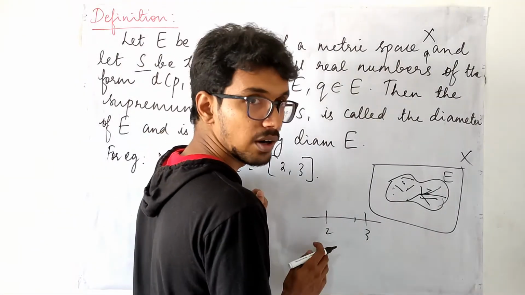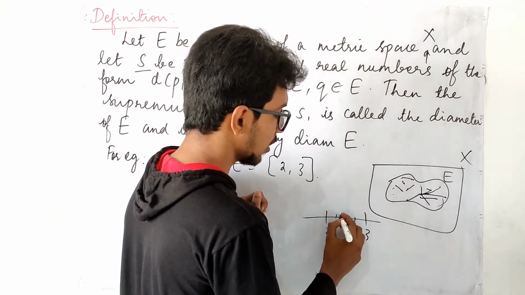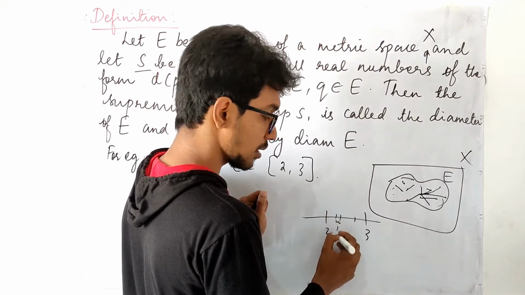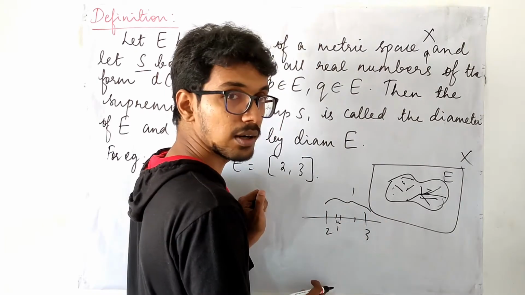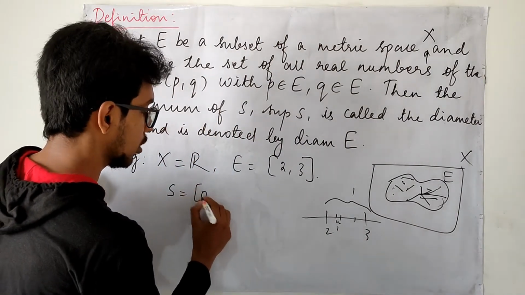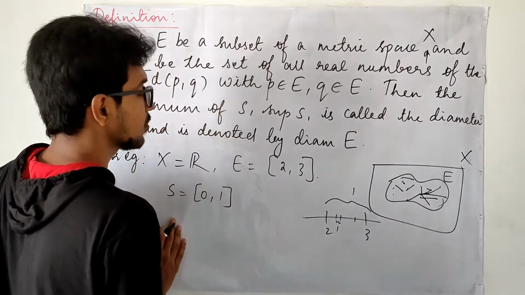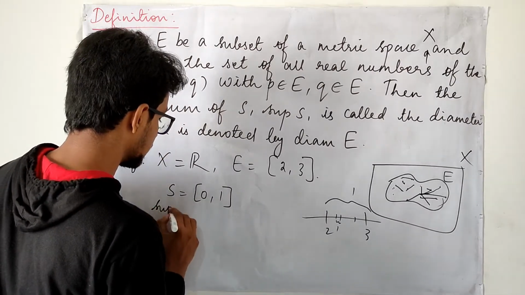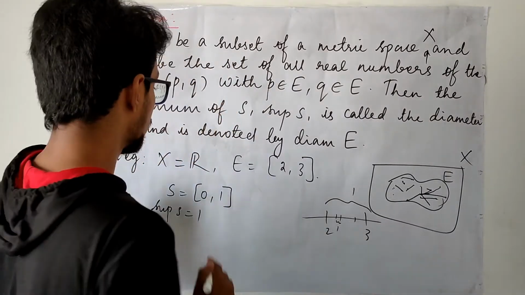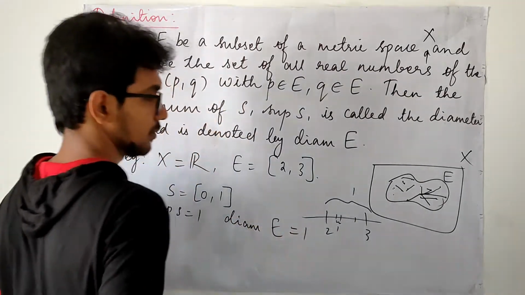Now I have spoken about calculating the distance between 2 and 3. If I take any two points in between, this distance is also less than 1 because the maximum distance is 1. So my S is going to be the closed interval [0, 1]. What is the supremum of S here? It is 1. So the diameter of the set E is 1.